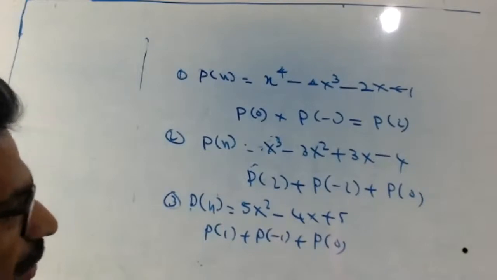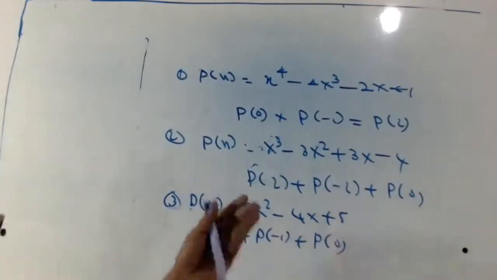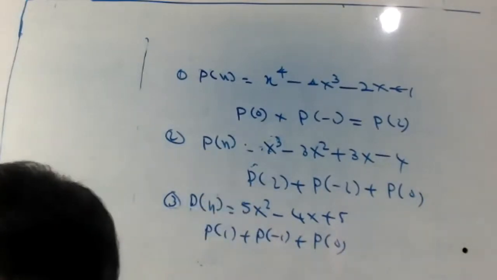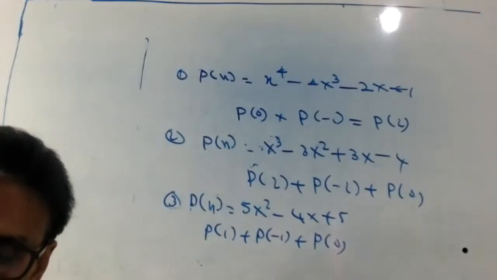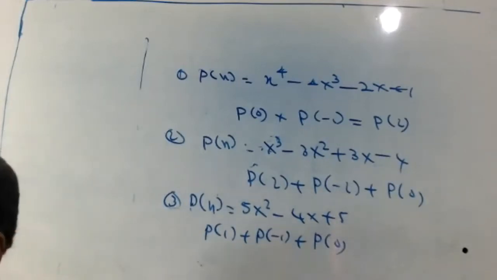Okay, finish one by one. Then I explain. If not getting the first one, leave it. Second one, leave it. Third one, try like that. Then when I show, you can do it. Okay. First you wait.